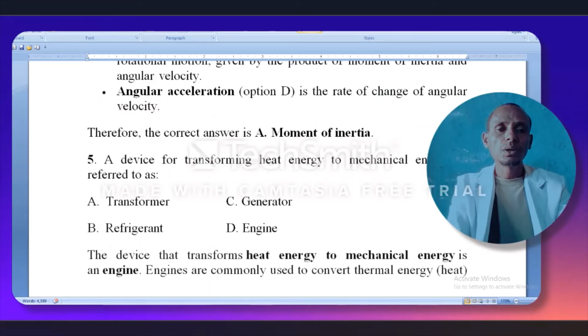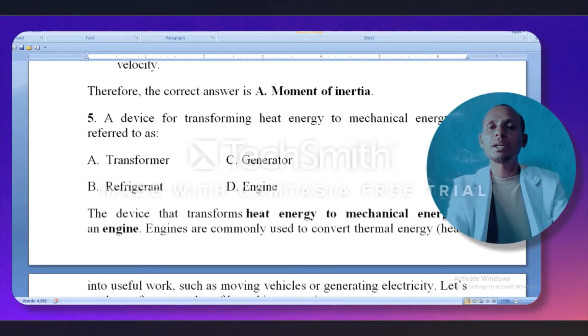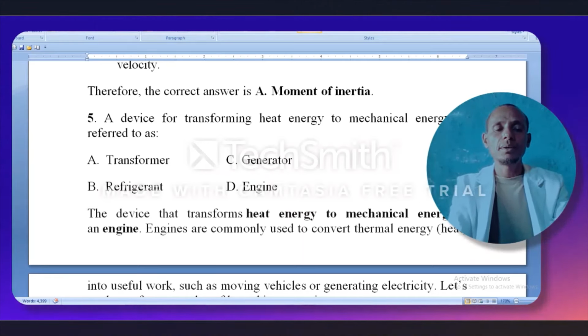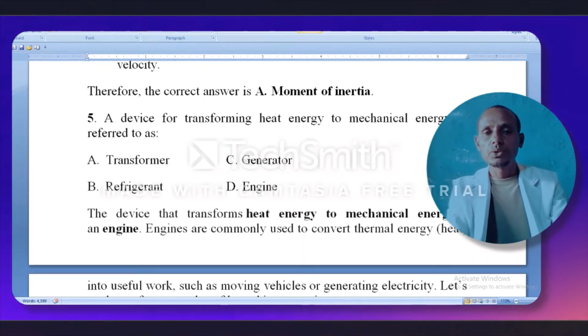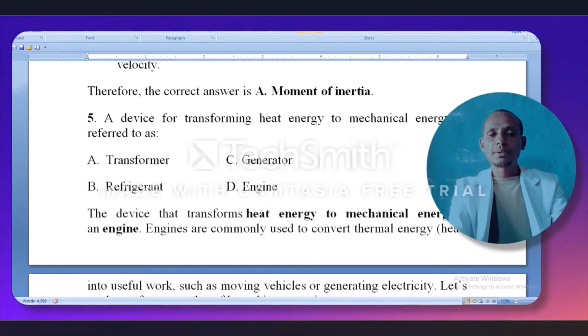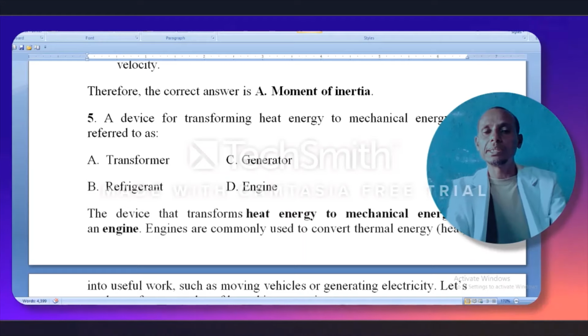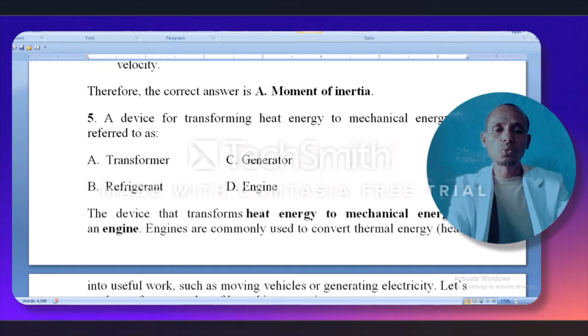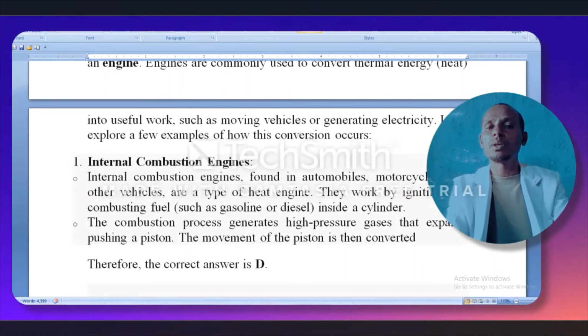The next question: a device for transforming heat energy to mechanical energy is referred to as: choice A, transformer; choice B, refrigerator; choice C, generator; choice D, engine. The device that transforms heat energy to mechanical energy is an engine. Engines are commonly used to convert thermal energy or heat into useful work, such as moving vehicles or generating electricity.